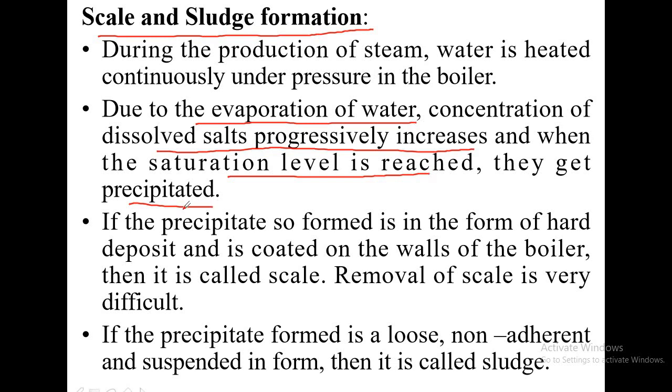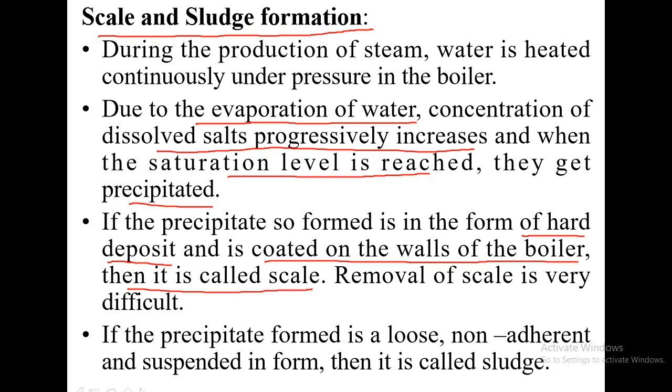There are two types of precipitates. If the precipitate is in the form of a hard, thick deposit coated on the walls of the boiler, then that deposit is called scale.